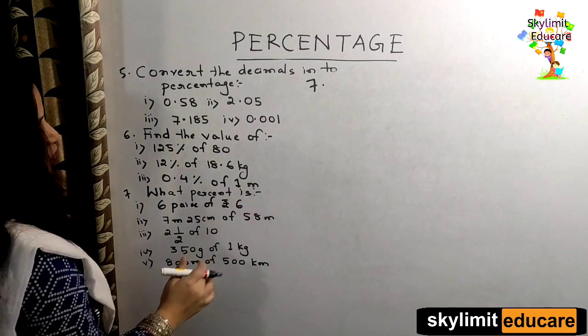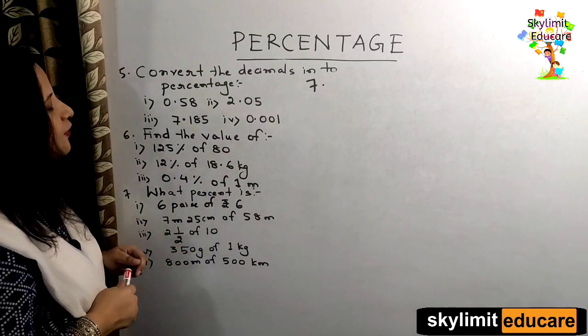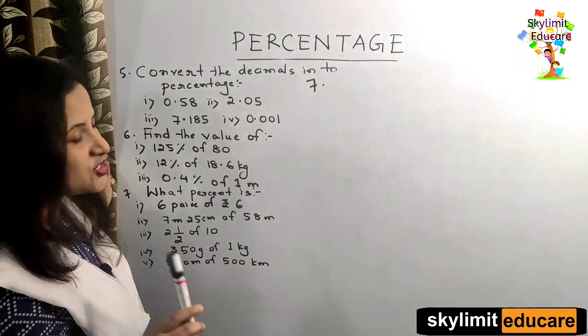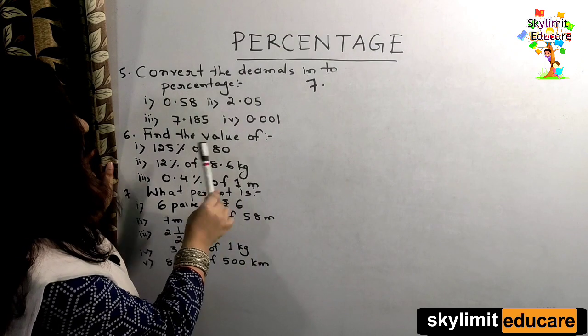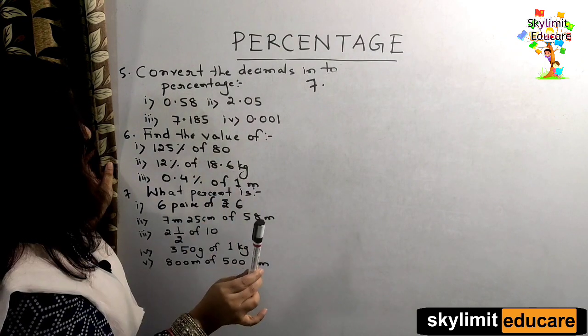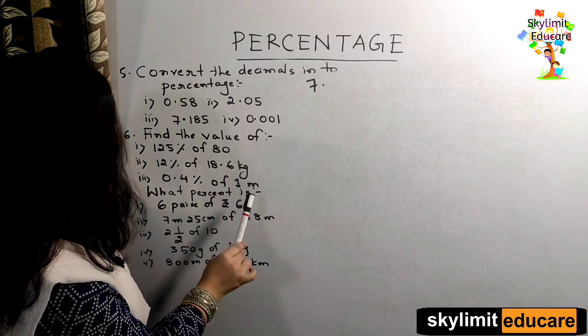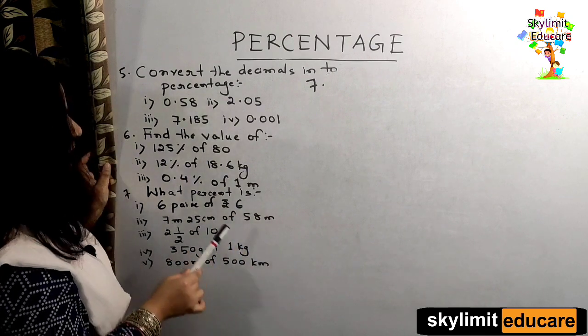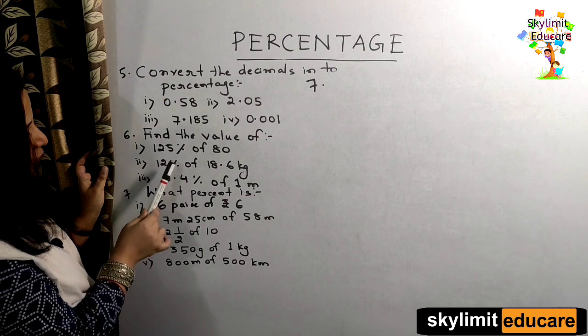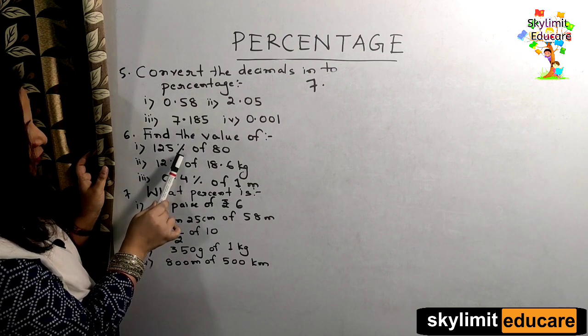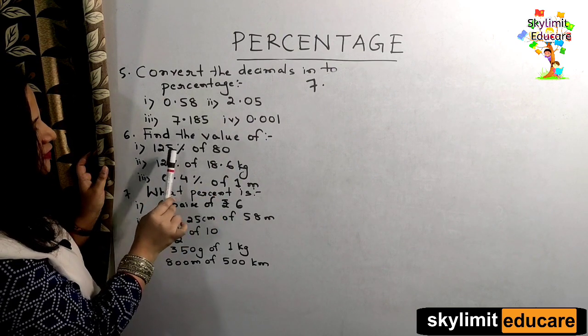What percent is? So students, you have to be very careful because there are different patterns of question in this exercise. Yes or no? Like find the value of, if you're able to understand, it's okay. And what percent is? When you get this type of question, what percent is this of this? In the previous question, if you compare these two questions, you can see there's a percentage sign here. Okay, find the value of this percent of this?